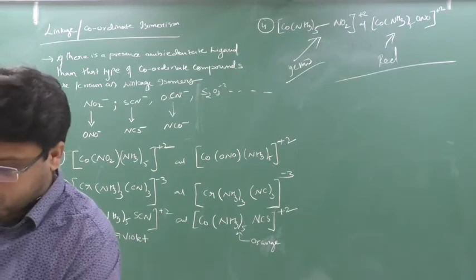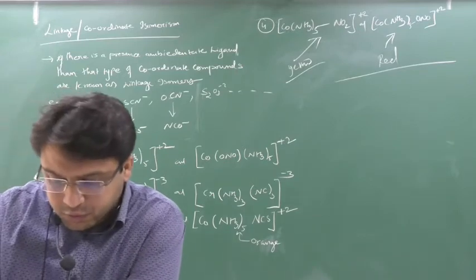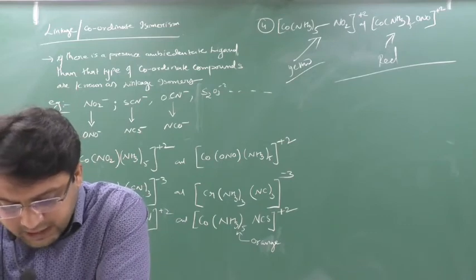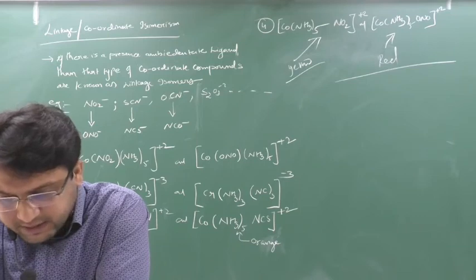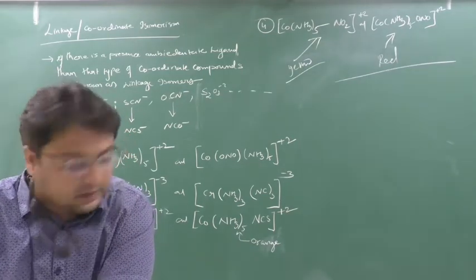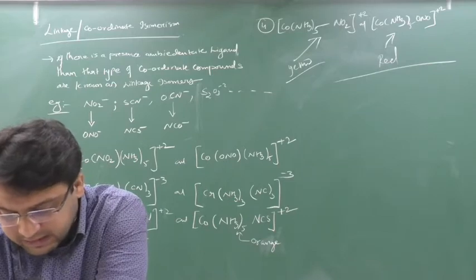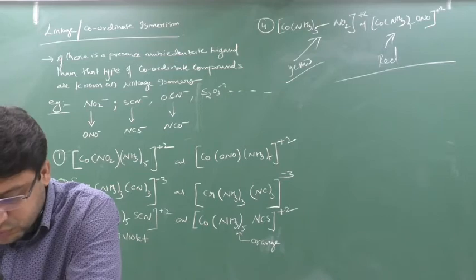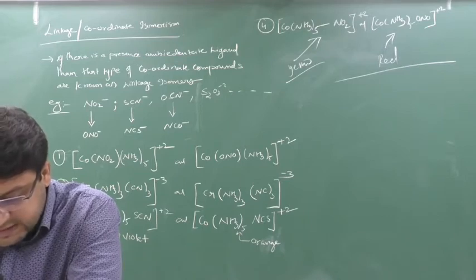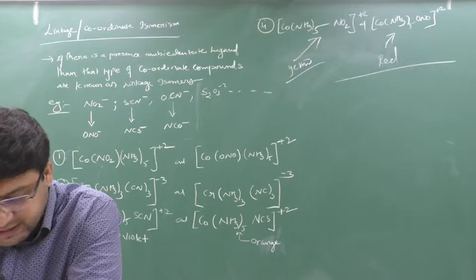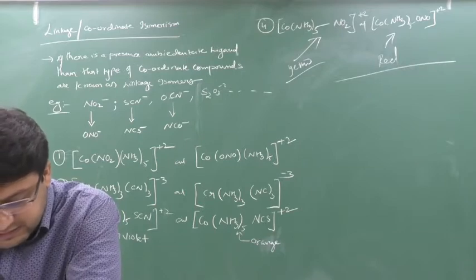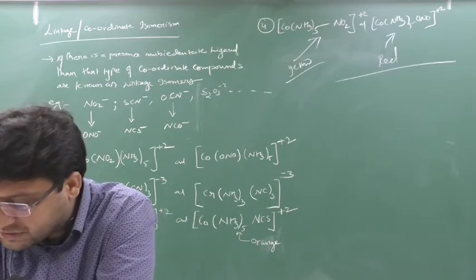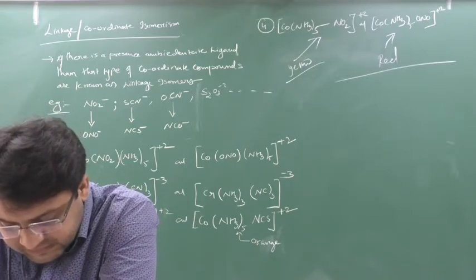Clear? So write down one small note on this. The NO2 minus ion combines with the metal ion through a coordinate bond and acts as a nitrito-N ligand.